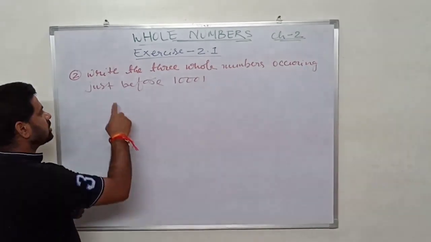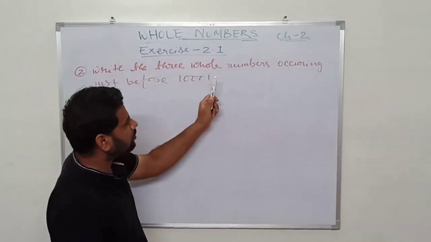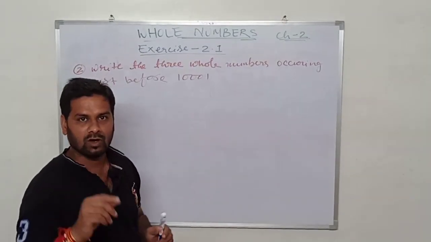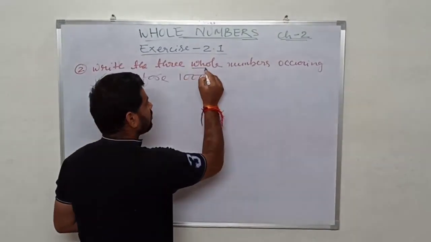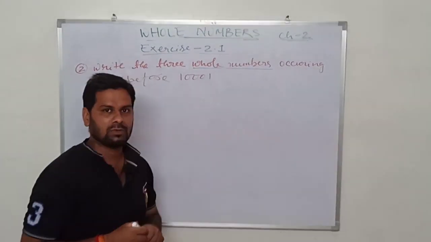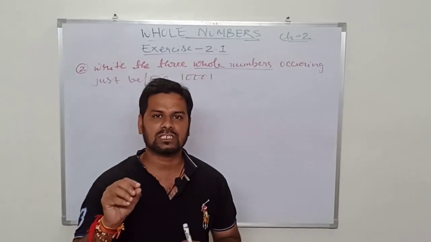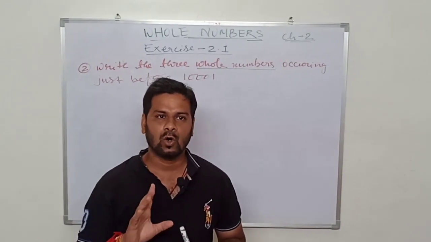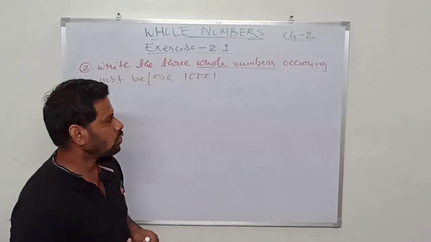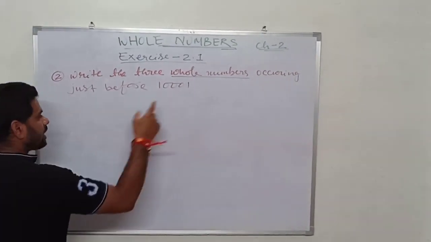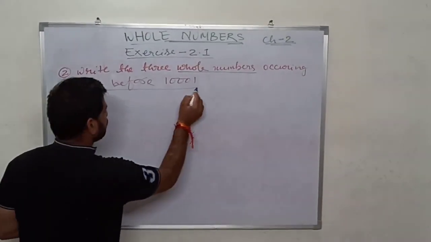In question number 2 it is given: write the three whole numbers occurring just before 10,001. What are whole numbers? Already we have studied. Whole numbers are those numbers which start from 0. The numbers which start from 0 are called whole numbers. All counting numbers are whole numbers. So we have to find three whole numbers occurring just before this.